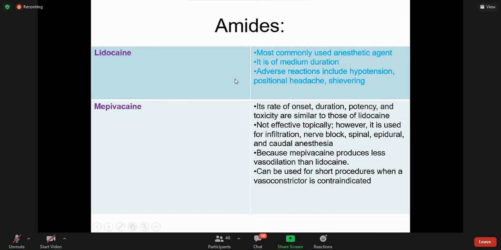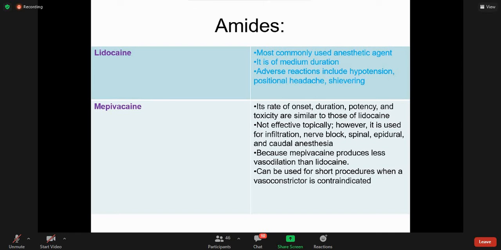It is of medium duration of action. Adverse reactions include hypertension, positional headache, and shivering, right? If you have joined the ward and attended the ward, you know lidocaine is available not only in topical form but also in injectable form.